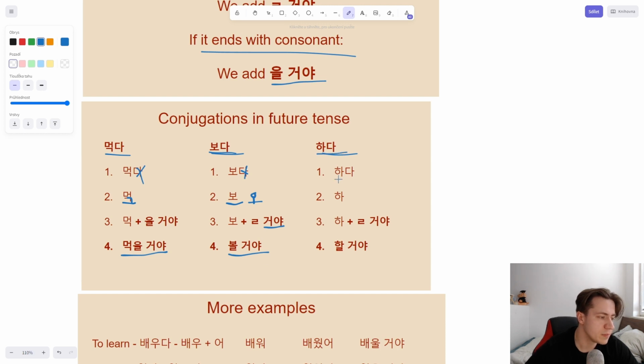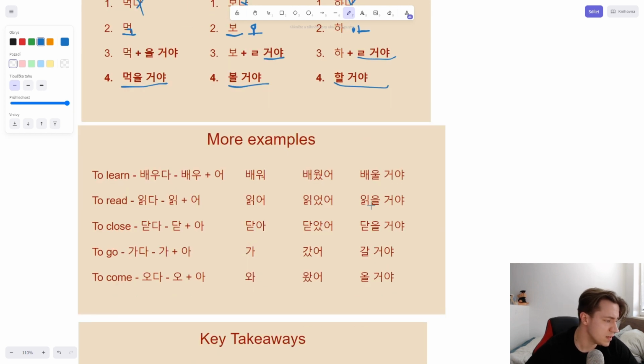Here we have hada. There is no exception here, right? It ends in a vowel, so we will do the same thing as with boda. Remove da, we have ha. It ends with a, so we add l and koya. Har koya. Simple, right? Maybe not. Here we have some more examples.